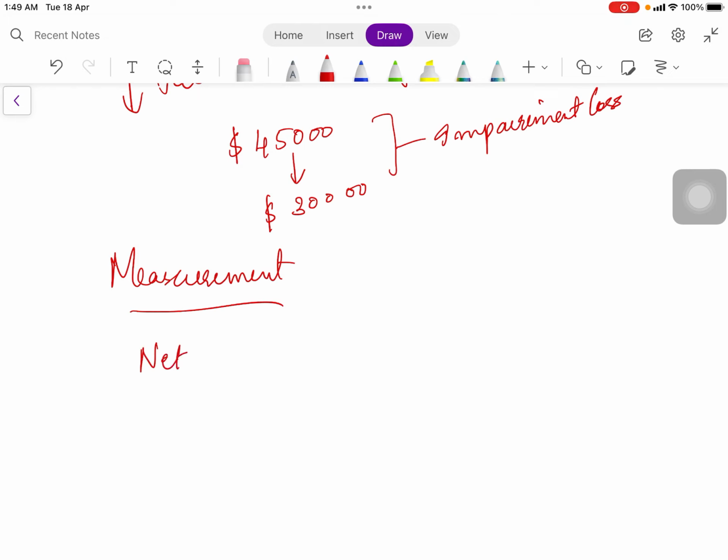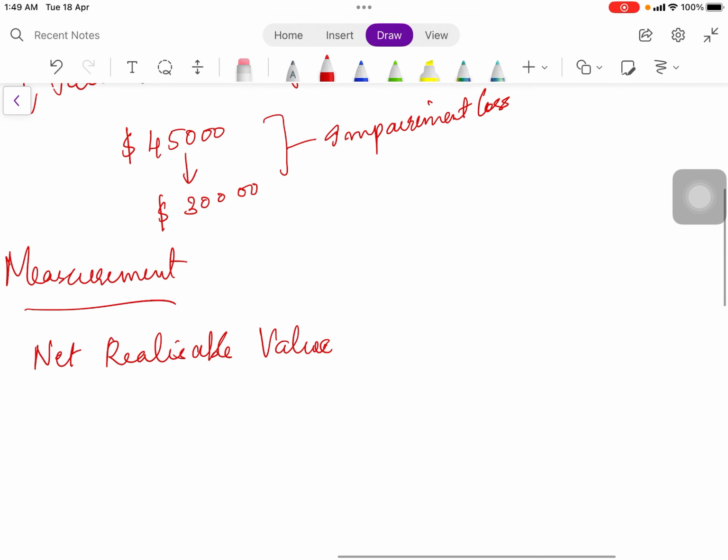One is the net realizable value and the other is the value in use. What is net realizable value? Net realizable value is the amount you get when you sell the asset minus the cost incurred on the asset. So this is the fair value.